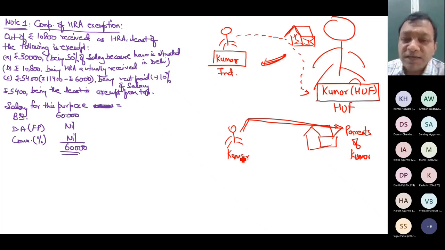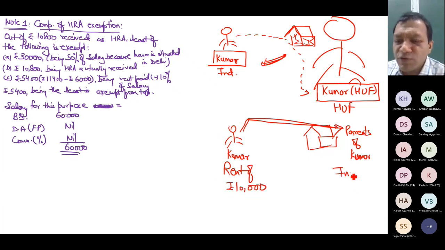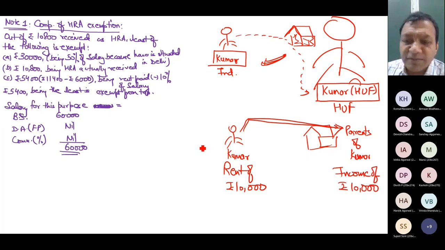Because whatever is the rent of mine, suppose rent is 10,000 per month, it becomes income of another person. So department says we have no problem. Whatever is the expense of one person becomes the income of another person. So department says we are not losing anything. If one person is showing the expense, the other person will have to show it as income.